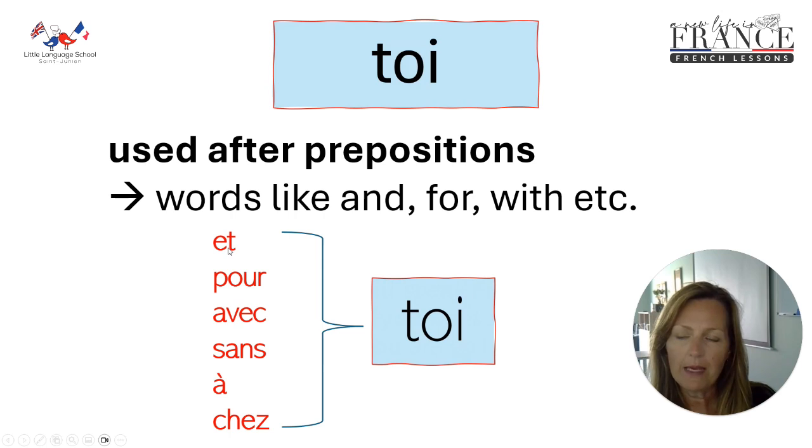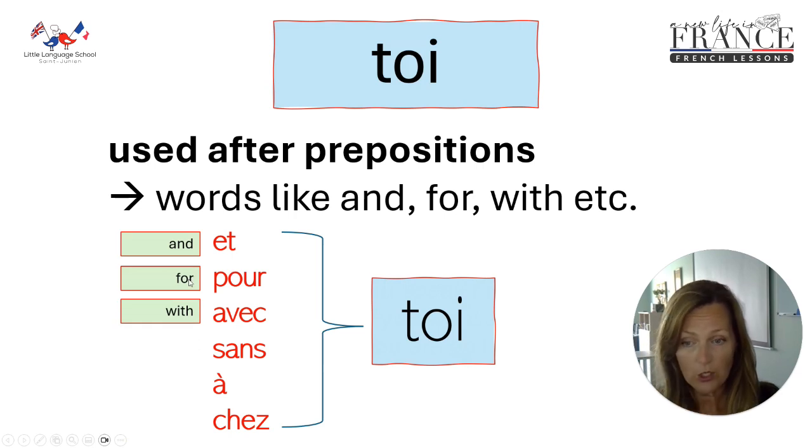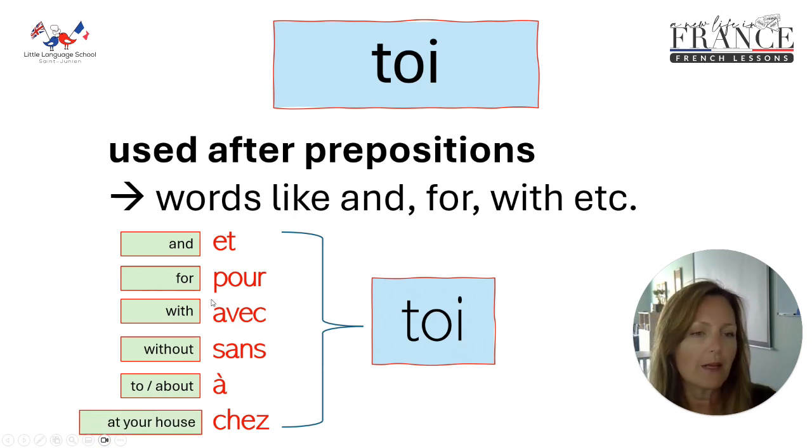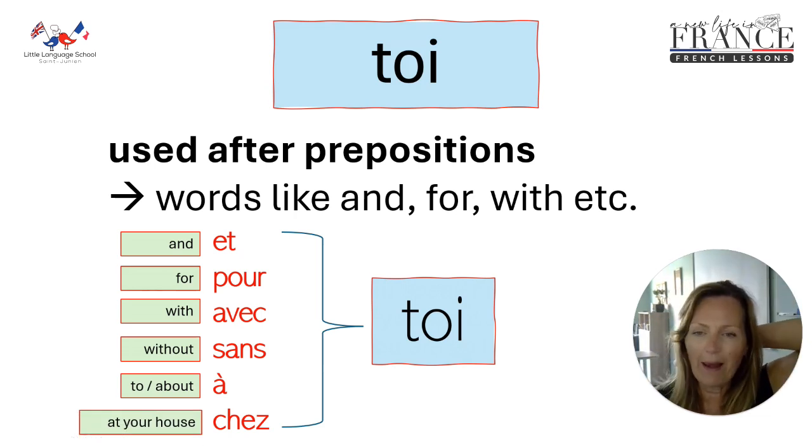So et means and, pour, for, avec, with, sans, without, à, to or about, it can mean at as well, and chez is at somebody's house, okay, at their place.